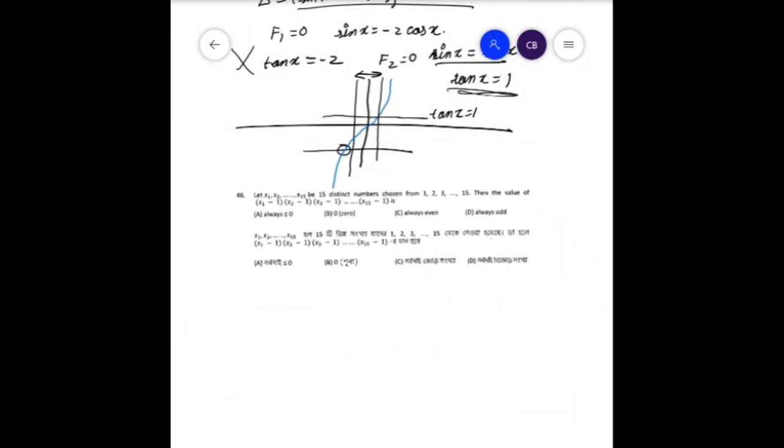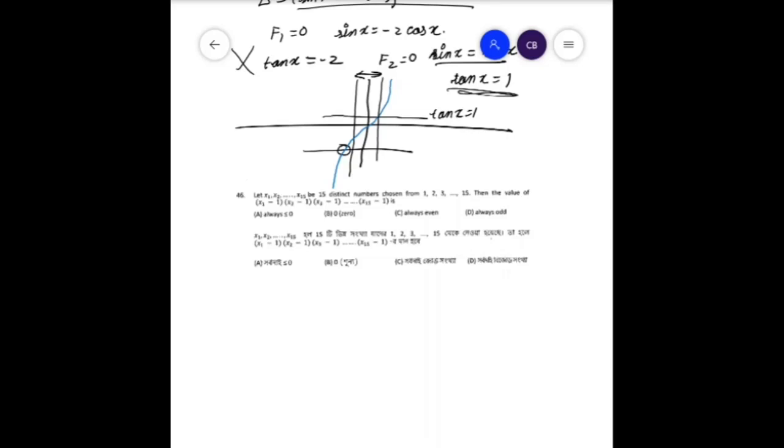Now moving on to the next question, it says let x1, x2 up to x15 be 15 distinct numbers chosen from 1 through 15. Then the value of (x1 minus 1) into (x2 minus 1) into (x3 minus 1) up to (x15 minus 1) is.